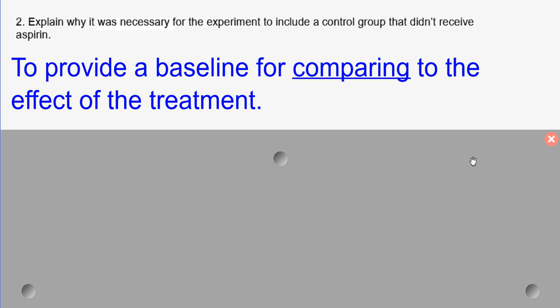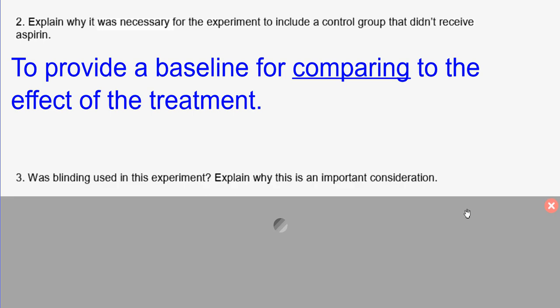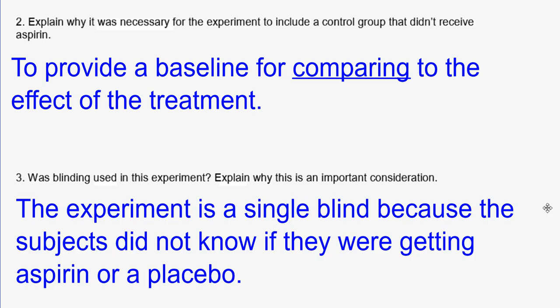And was blinding used in the experiment, and explain why it's an important consideration. Well, it was a single blind experiment because the subjects didn't know if they were getting the aspirin or the placebo. The researchers did know. And so those were the main ideas in your application 3.6.